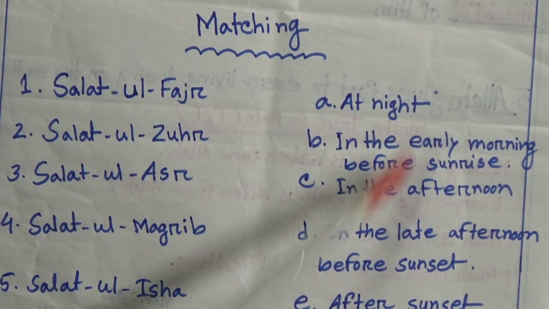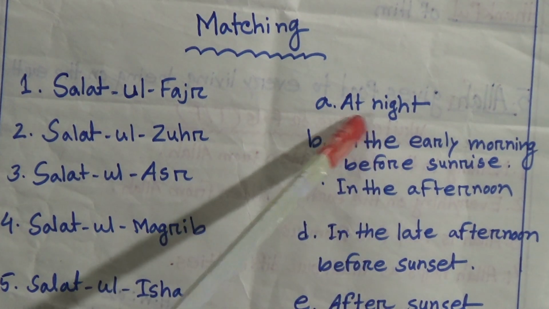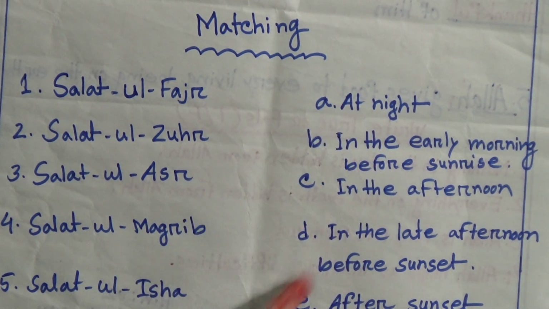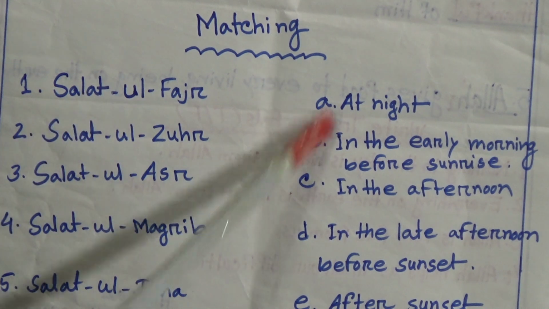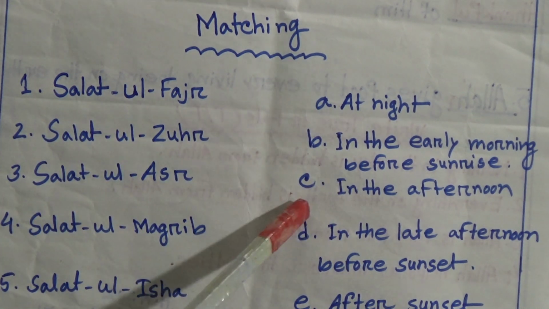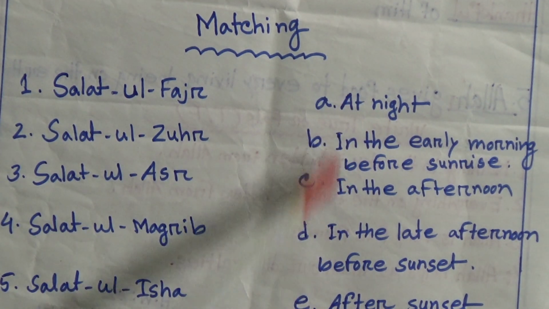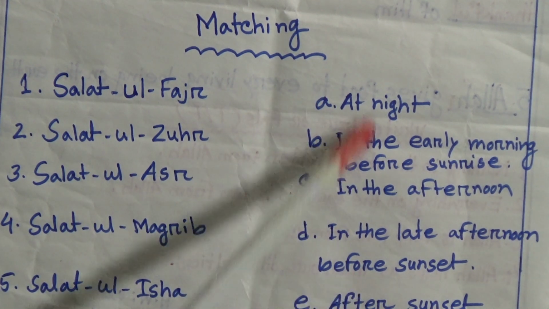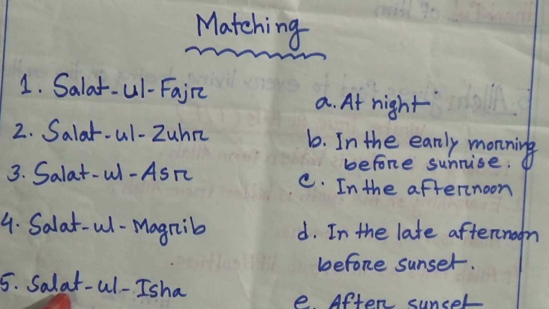We have to match all of these right side sentences with the left side sentences. Okay, let's start.